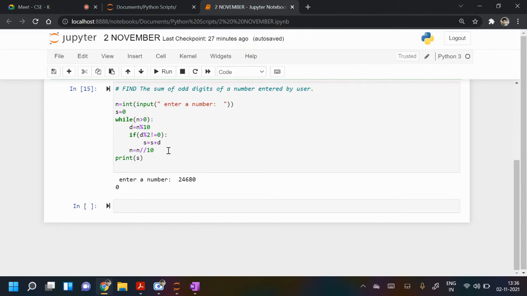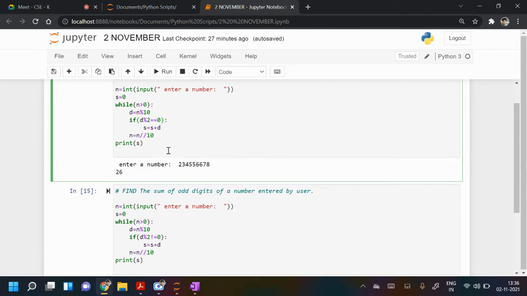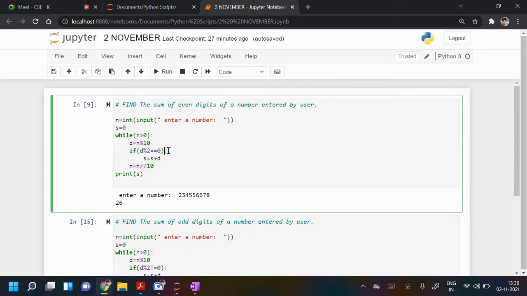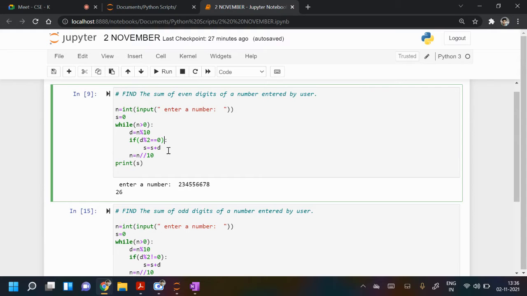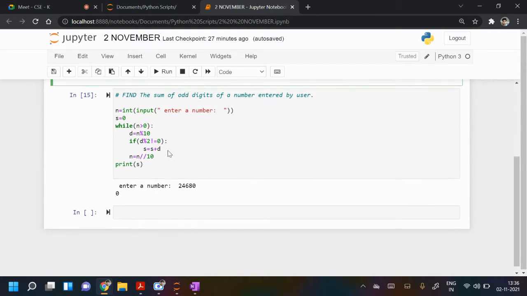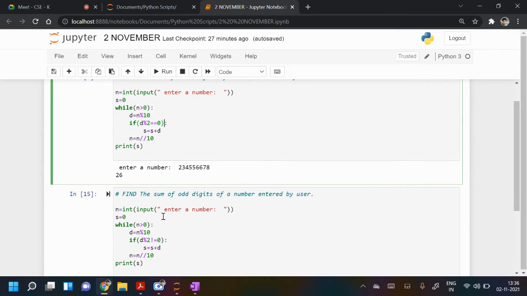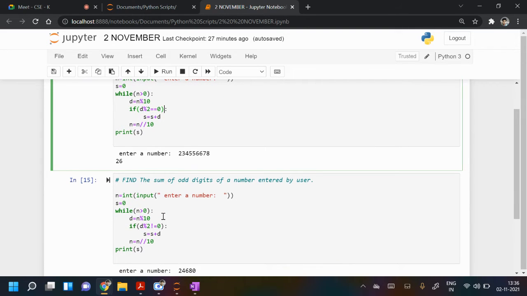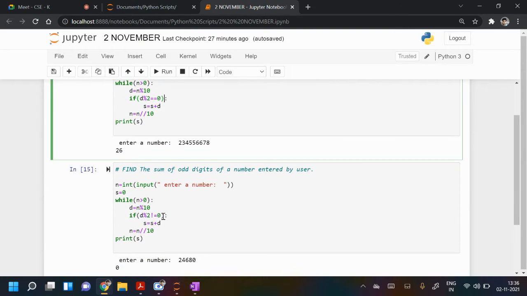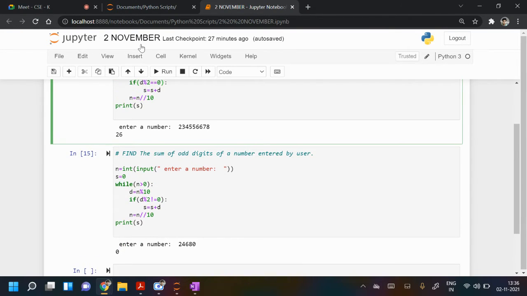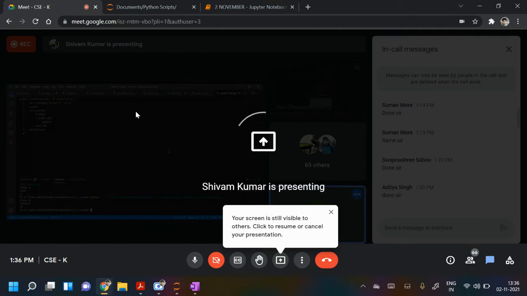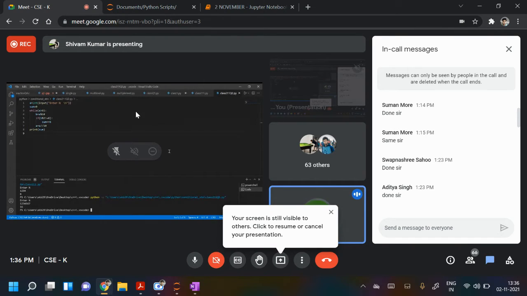So I'm showing you the code. Just type it in case you have not typed. So can you see? Yes, yes. 1 minute.